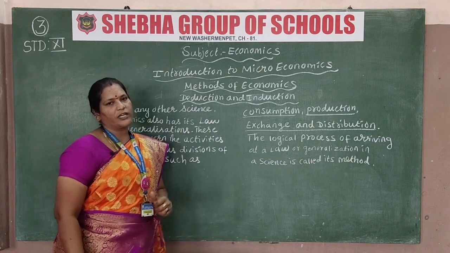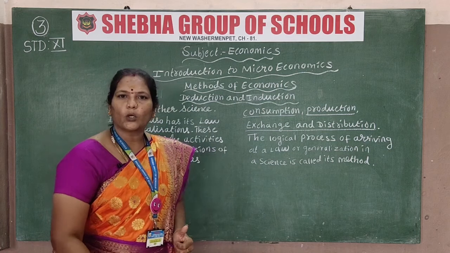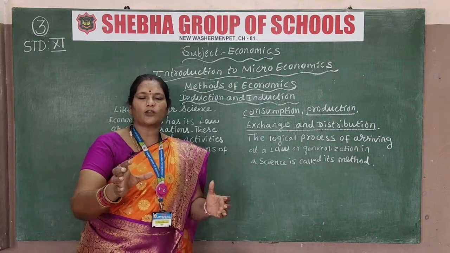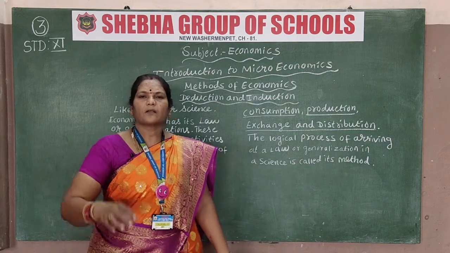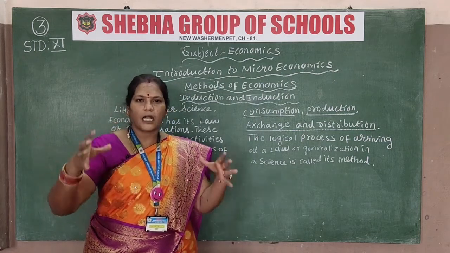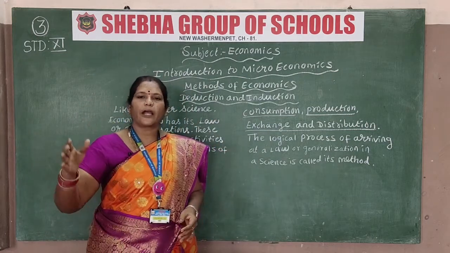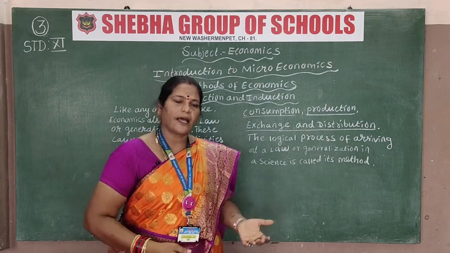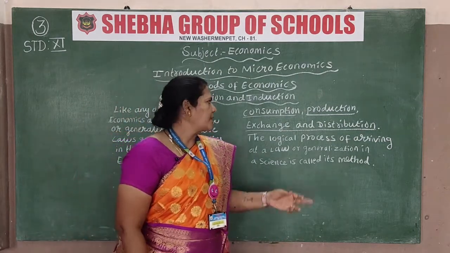Consumption: what is consumption? Already I told you, consumers means all of us, the public, who purchase the goods. The main aim of consumption is to satisfy the consumer wants. To satisfy the consumer wants, we produce all the products, and then they come to the market. Is it clear?